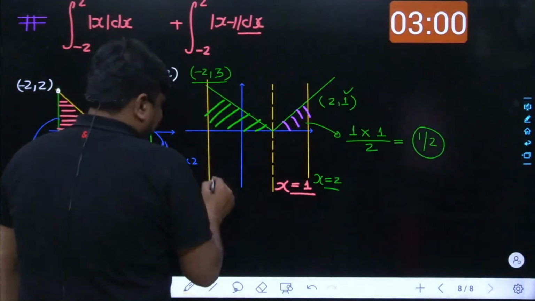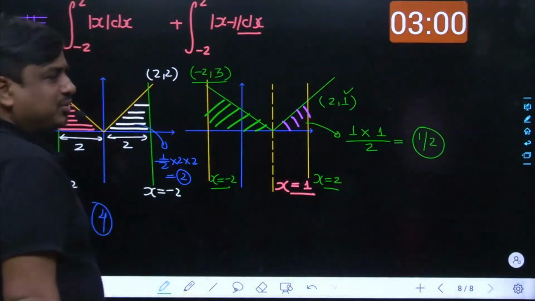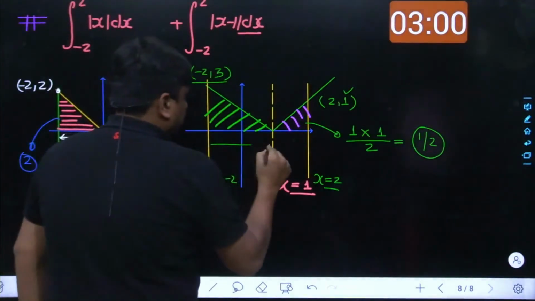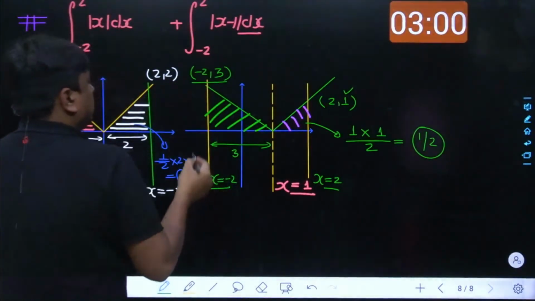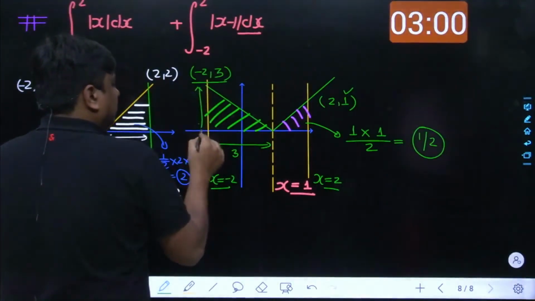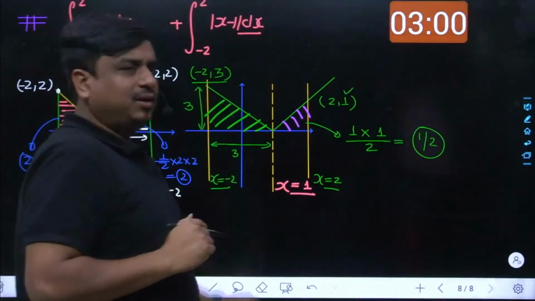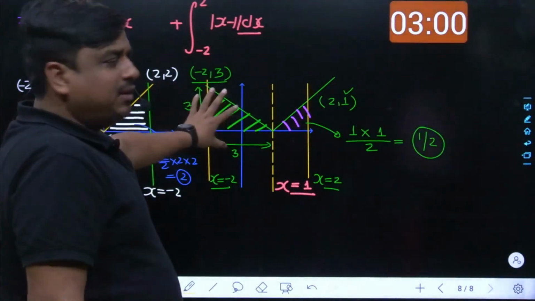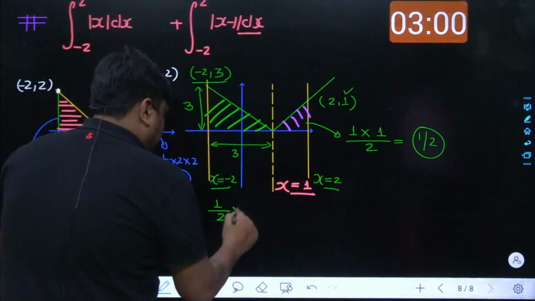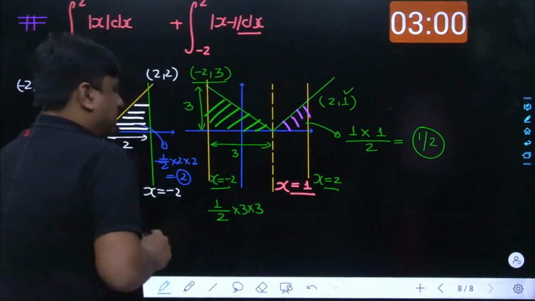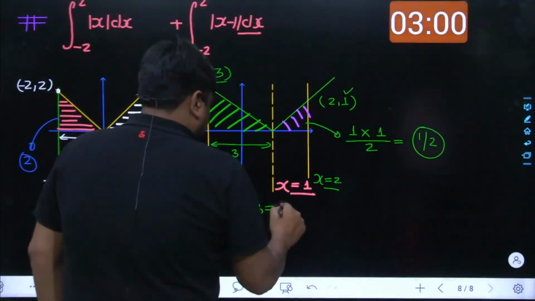See, all the way you had started from x equals -2, and you had been moving till x equals +1. So the base width is 3 now. And as we talk about its ordinate, the ordinate is also 3 now. You can see very well. So being a right angle triangle, its area is simply going to be half times base, that is 3, and height, that is also 3. Virtually speaking, it is 9 divided by 2,